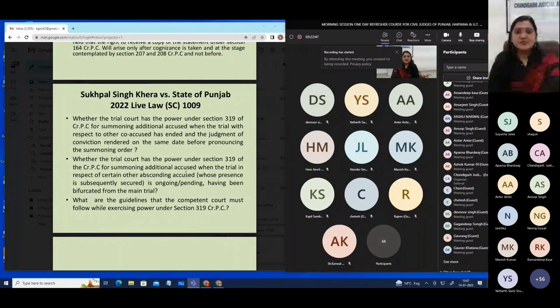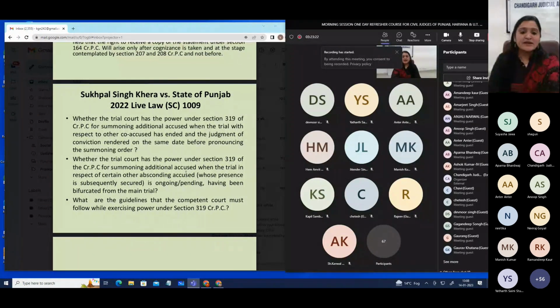So again there is this thing which we generally see in our courts, that if there are 4 or 5 or more than 2 accused, then some of the accused may be declared proclaimed persons, and later on they will be arrested and brought before the court. In that case, the court has the discretion whether to carry on their trial along with this or not, or to bifurcate it. In this particular case, there were other offenders also whose case had already been bifurcated from the main trial.